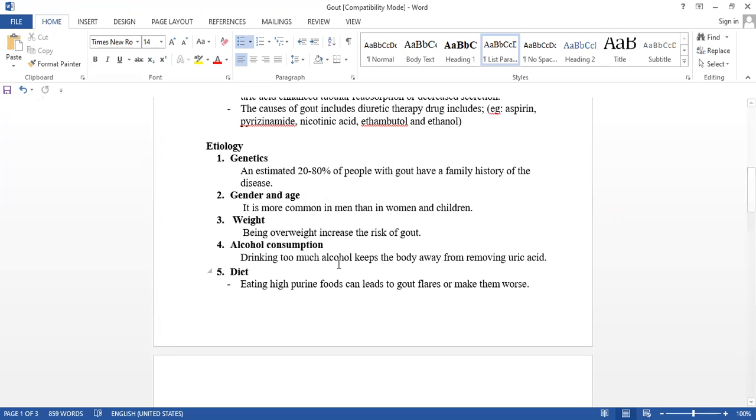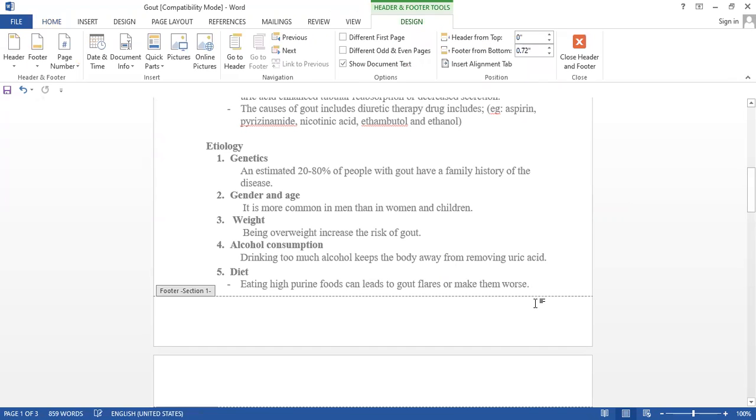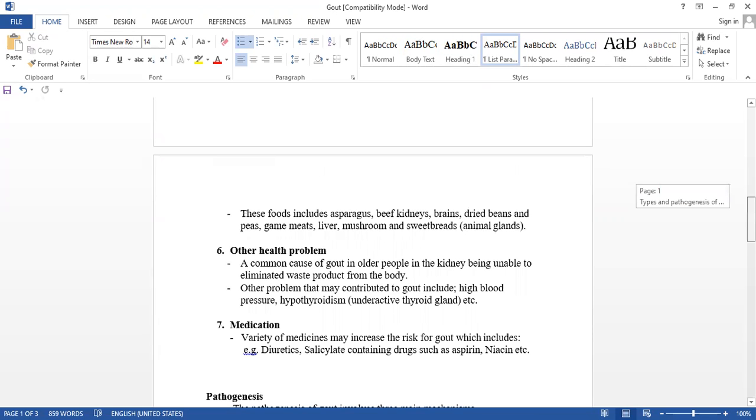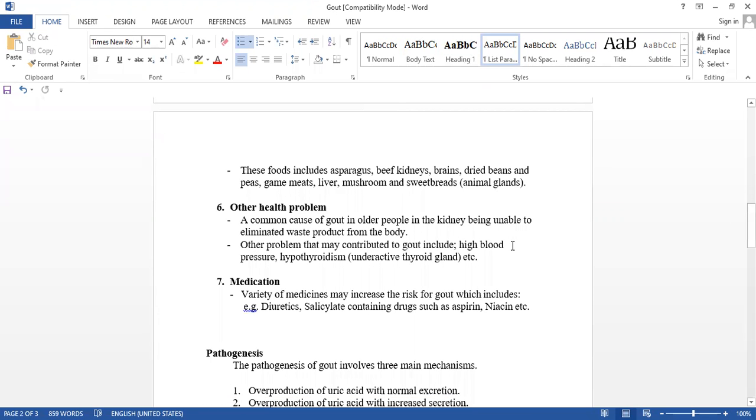Diet: food rich in purine causes gout. Then age and health problems: older people cannot excrete the uric acid due to kidney problems, and also due to high blood pressure and hypothyroidism.